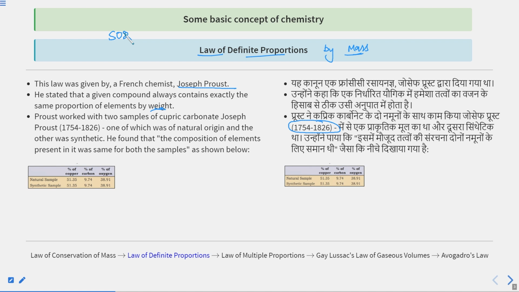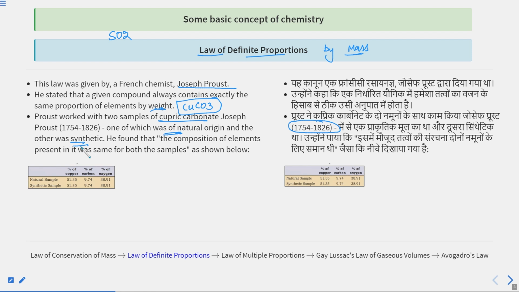To prove this, Proust worked with two samples of cupric carbonate, CuCO3, one of which was of natural origin and the other synthetic.